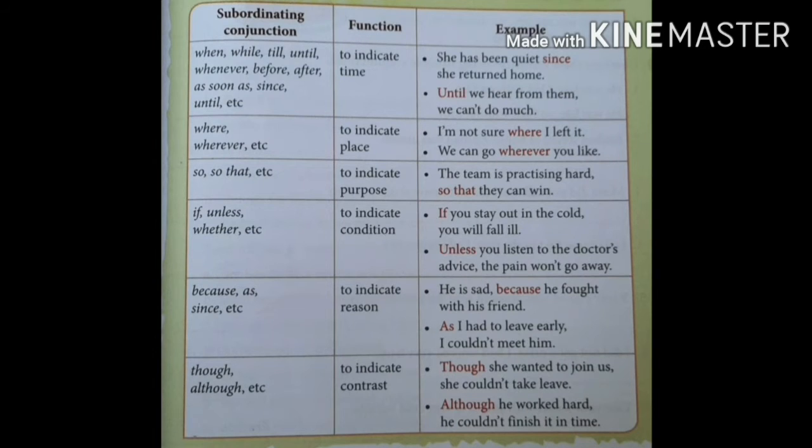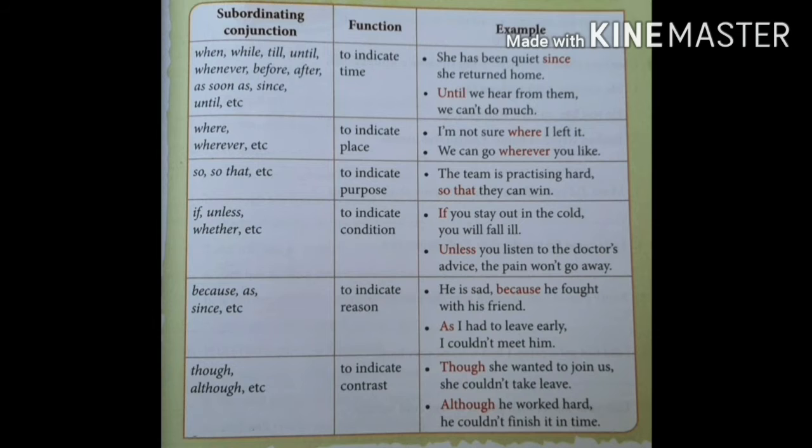Now we move to the subordinating conjunction. A subordinating conjunction is used to join a main clause and a subordinate clause. Such conjunctions include after, although, as, because, before, even though, if, since, that, though, until, when, where, whether, which, while, etc. And subordinating conjunctions indicate time, place, purpose, condition, reason and contrast.